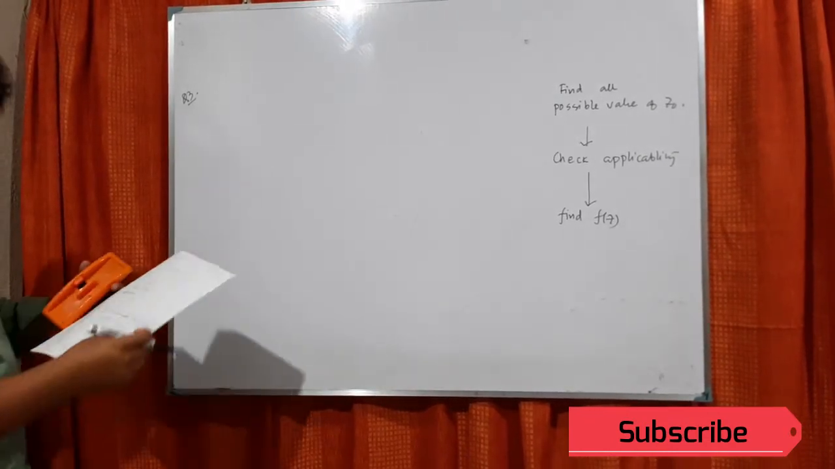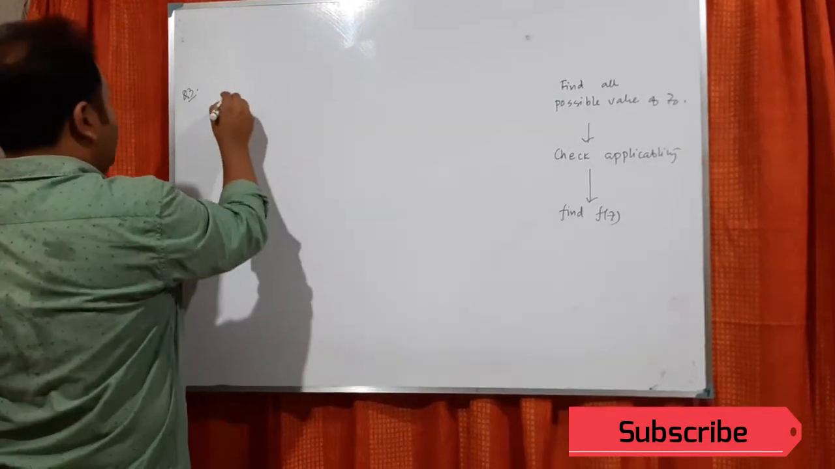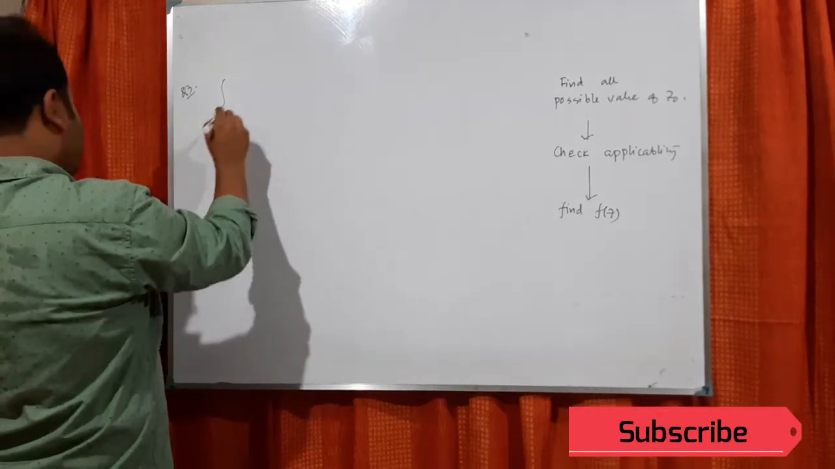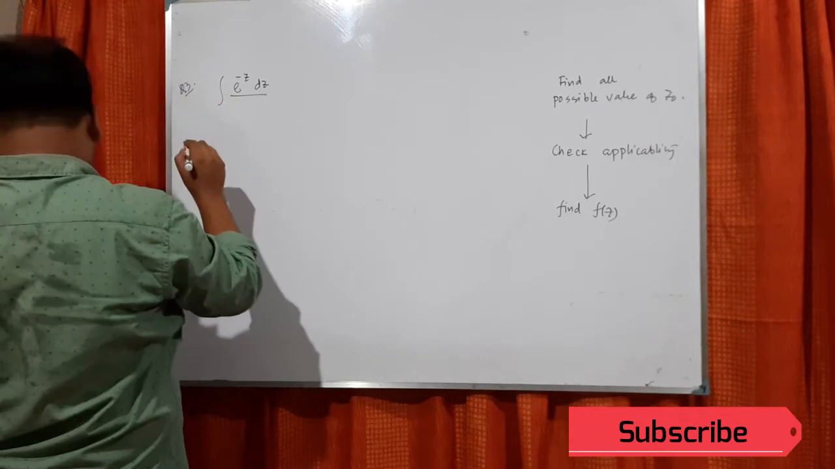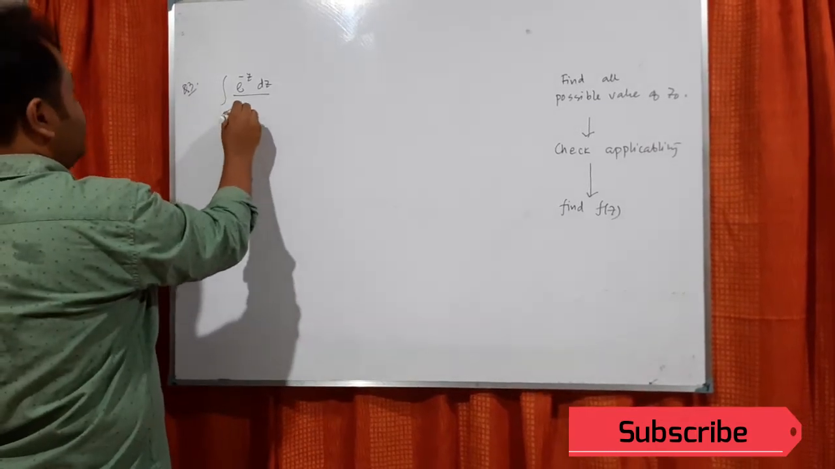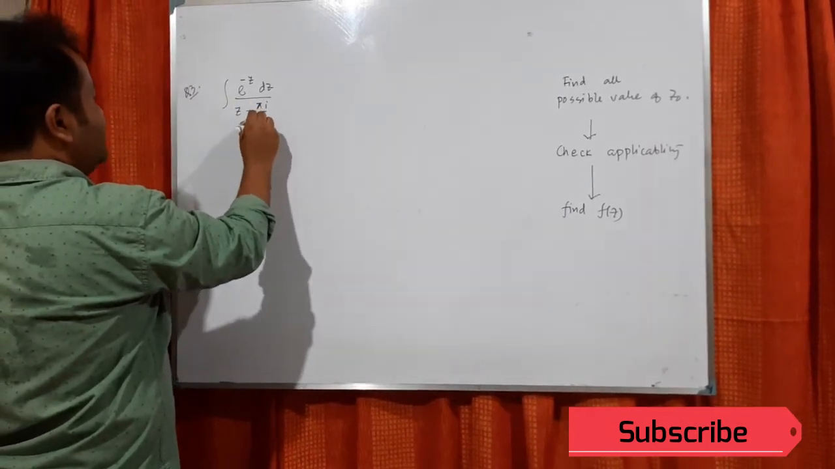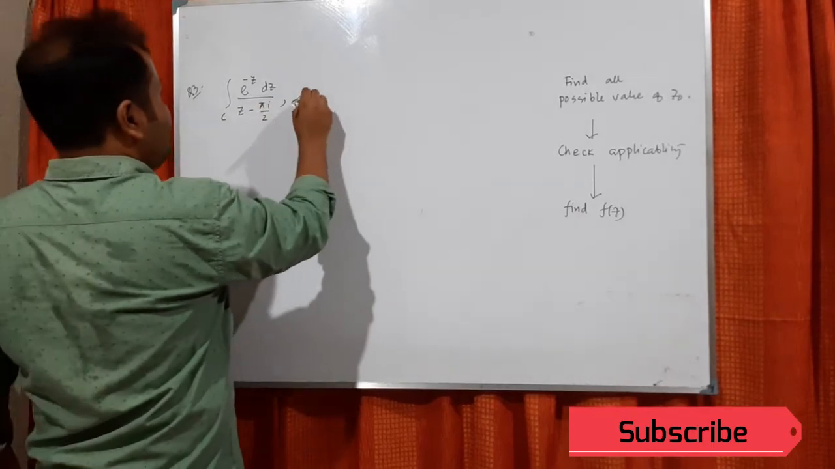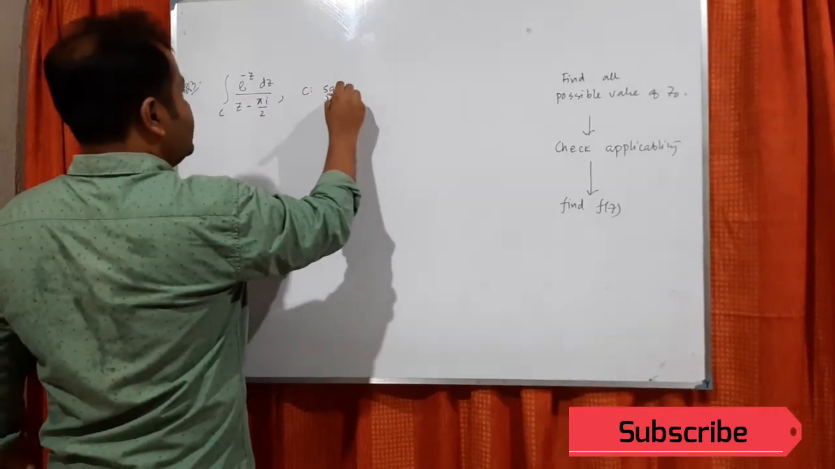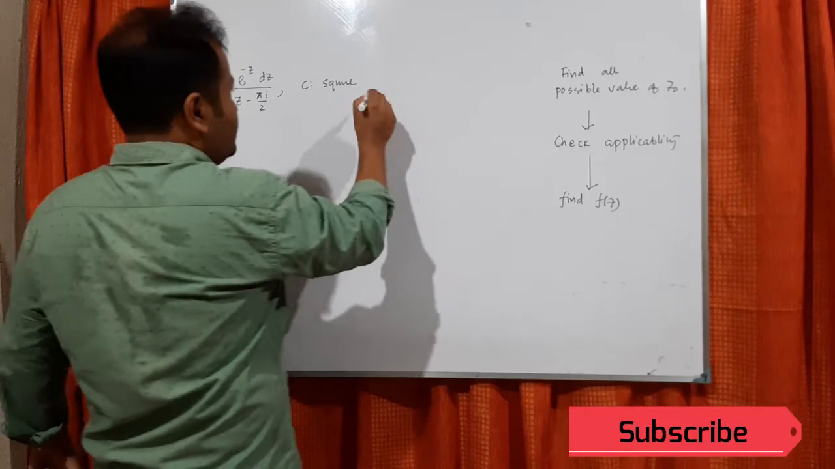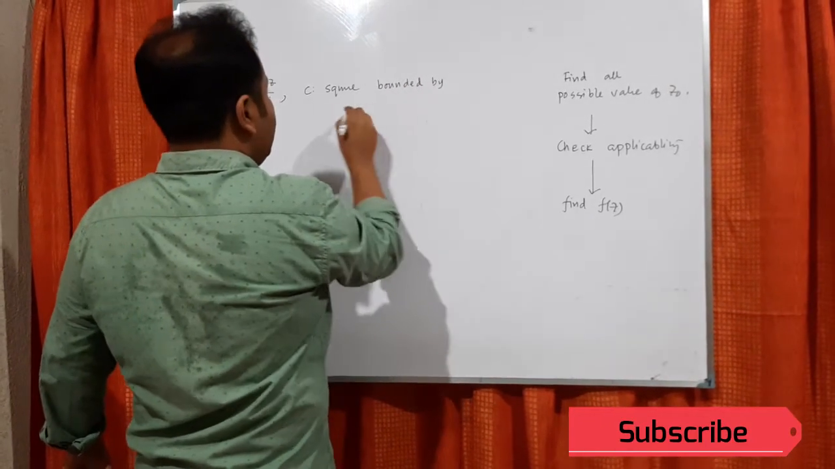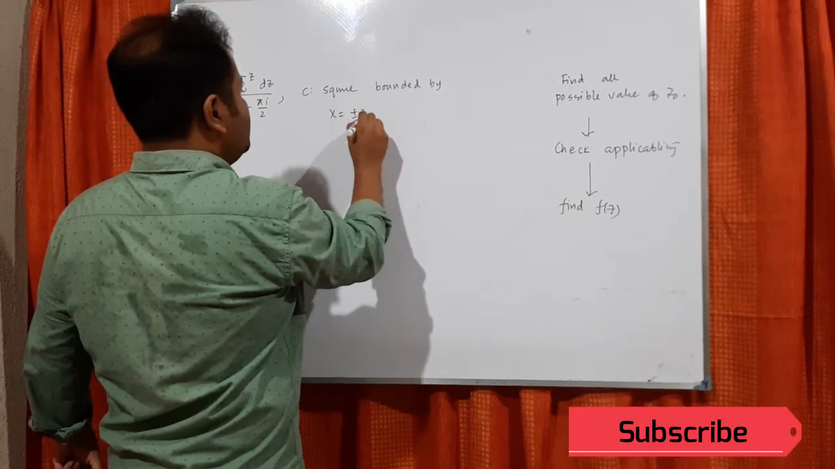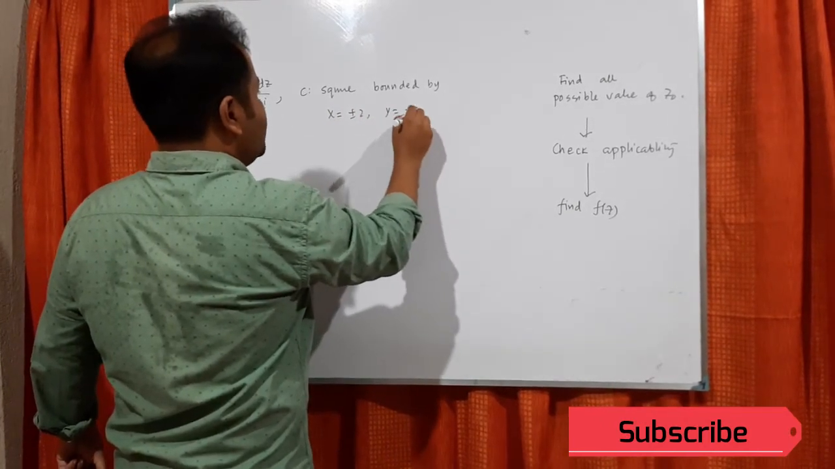Say integration e power minus z dz by z minus pi I by 2, c, where c is the square bounded by x equals to plus minus 2, y equals to plus minus 2.